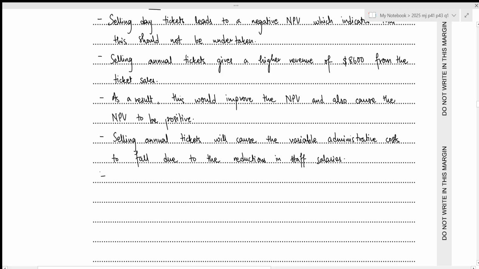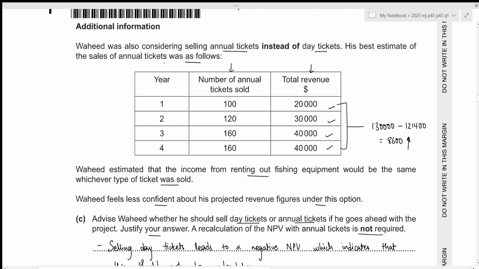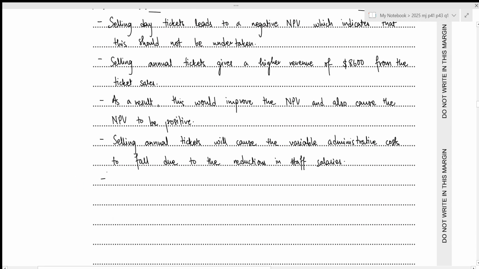All right. Then we can also see that all of these revenues shown from both the annual tickets as well as the day tickets are based on estimates, and there is no certainty over how many tickets will be sold of either type. Let's write it down.